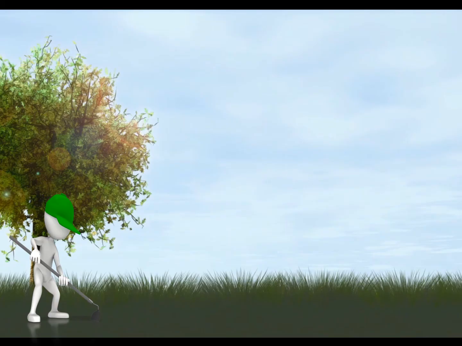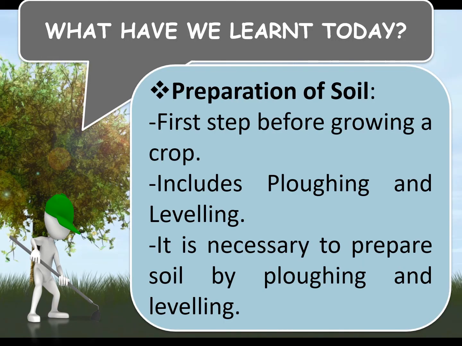It's time for you to note down the key points. What have we learned today? Preparation of soil. First step before growing a crop includes ploughing and leveling. It is necessary to prepare soil by ploughing and leveling.